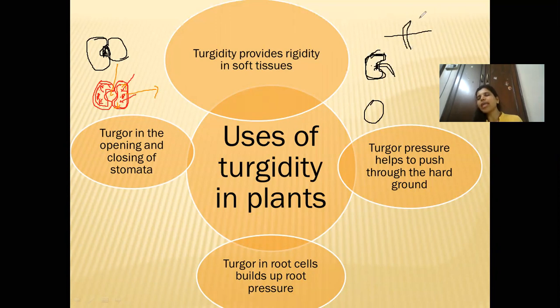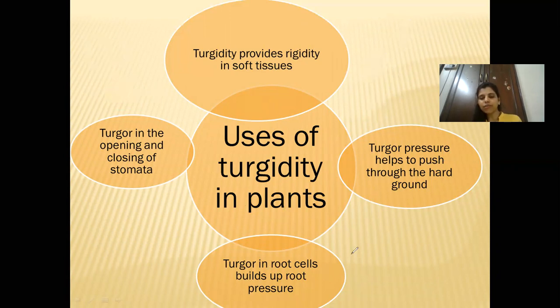The radicle is pushing this ground surface and it's coming hard. For pushing the hard ground, there is some force required by the radicle, and that is provided by the turgor pressure. I hope, children, till here it's clear about the use of turgidity in plants.